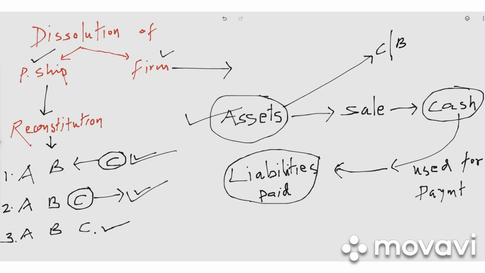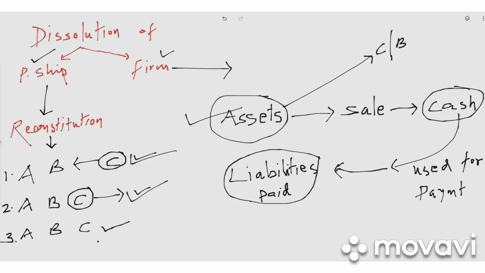Like in the same case, three partners are doing the business and one partner dies and reconstitution takes place. So reconstitution may take place in different forms. It may be admission, it may be retirement, it may be death.